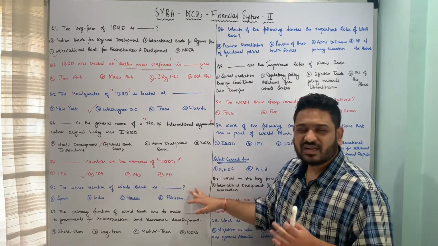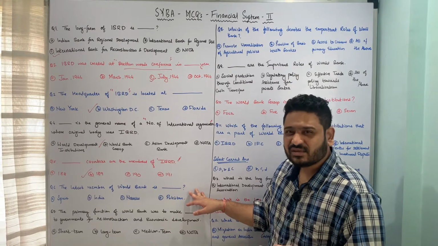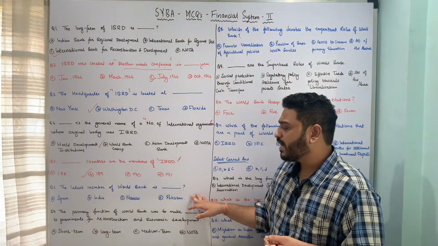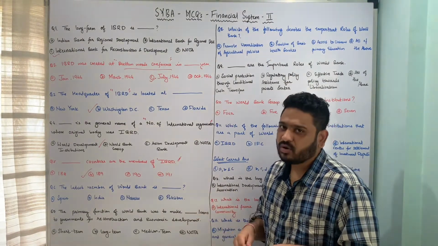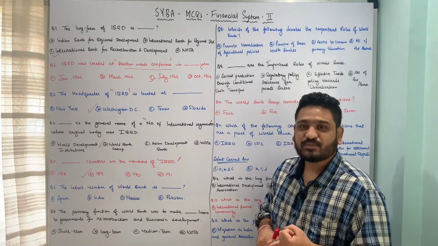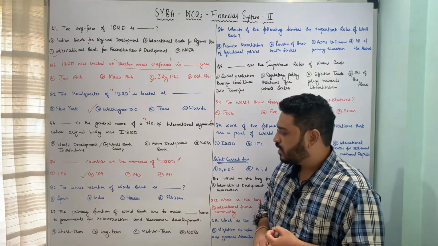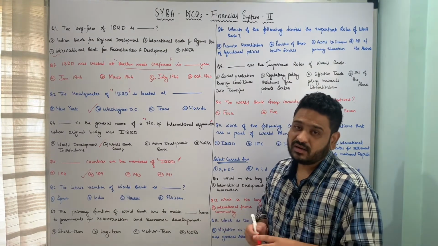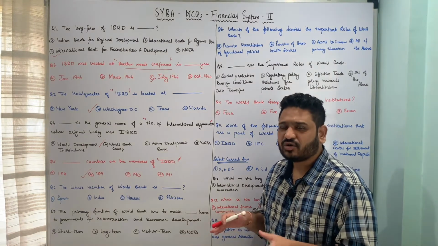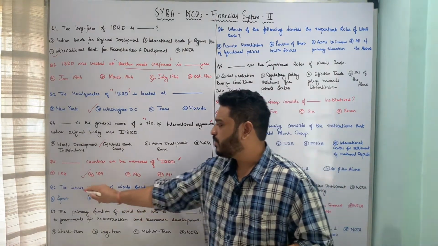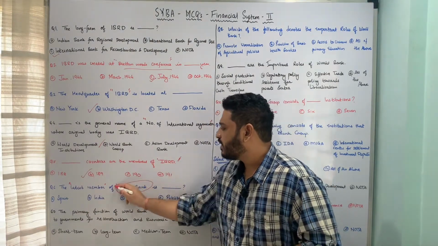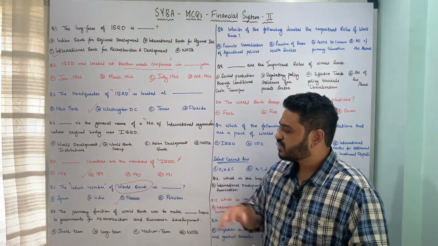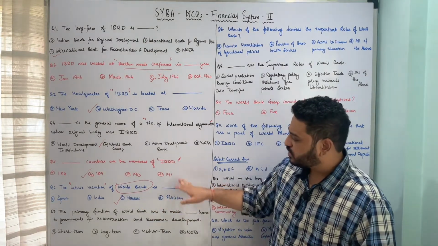A very general, current affairs sort of question is the next question. The latest member of World Bank is dash. Who became the latest member of World Bank? The underlying options are A, Spain, B, India, C, Nauru, and last is Pakistan. Again a very factual question, but you might get such questions from current affairs. So here the latest member of World Bank is option C, Nauru. I hope both these questions are clear.